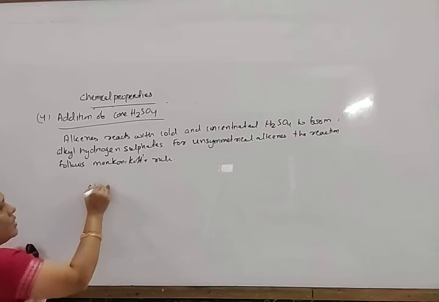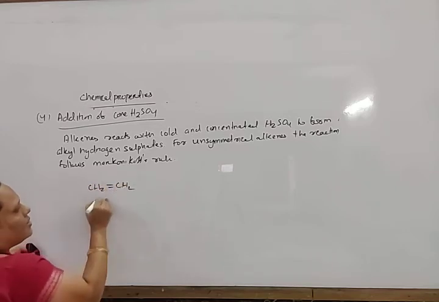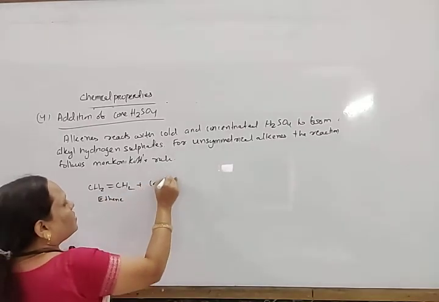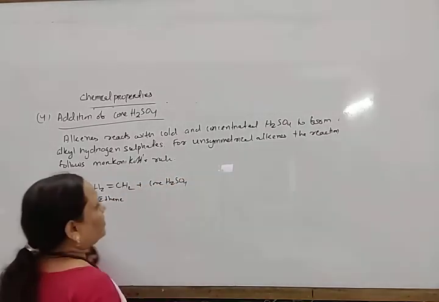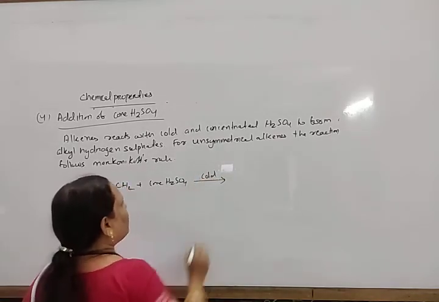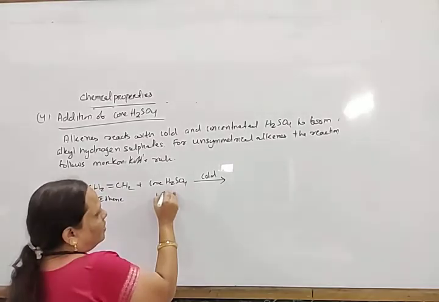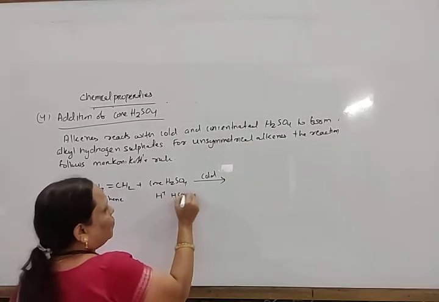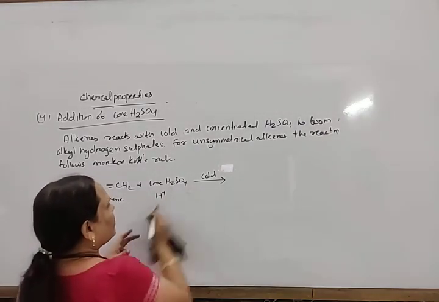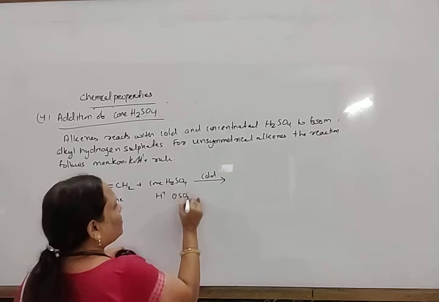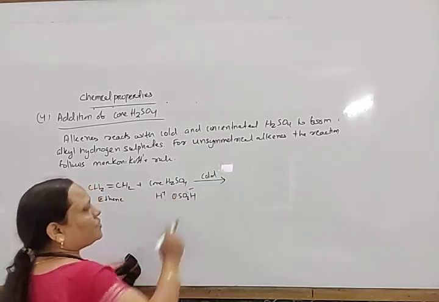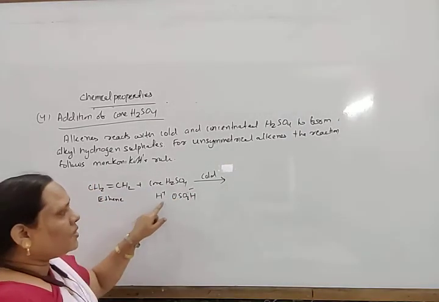For example, when ethene reacts with concentrated sulfuric acid in cold, actually it gives H plus and HSO4 minus, and this HSO4 minus can be written as OSO3H, the linking takes place through oxygen. So it has H plus and OSO3H minus.